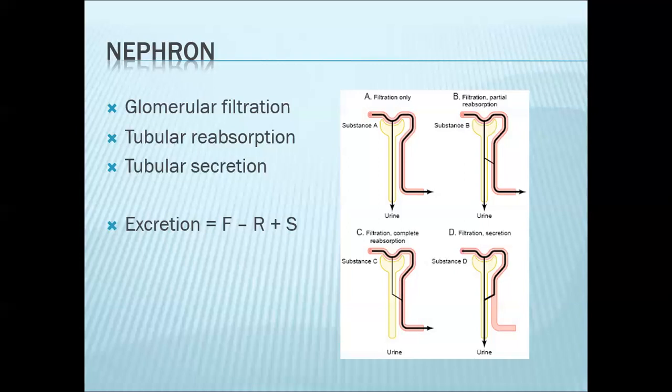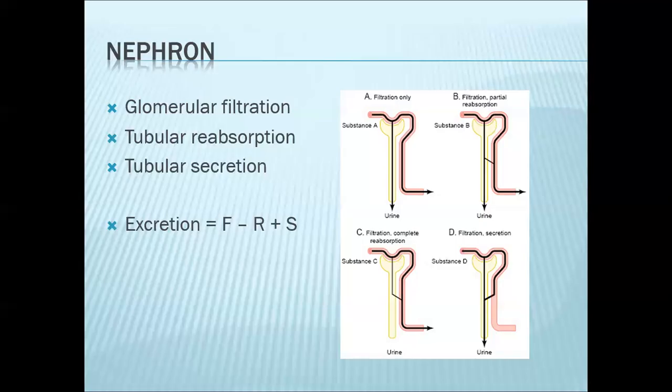Typical examples of these would be your electrolytes: sodium, chloride, calcium, etc. For substance C, this is filtered, but then it has to be reabsorbed completely. So you have 100% reabsorption. So if you get a urine sample, substance C will not be present. Classic examples of this would be glucose and amino acids.